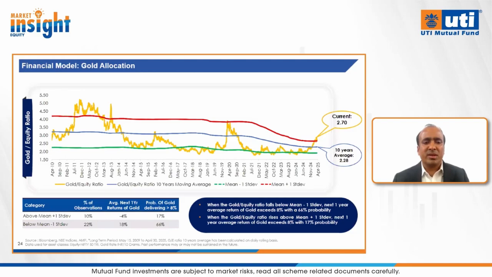Contrary to this, whenever the gold to equity ratio is significantly below the mean, which is below minus 1 standard deviation, there are 22% such observations in the last 25 odd years. On average, the next 1-year gold return is about 18%, which is significantly better compared to long-term averages of gold. At the same time, the probability of generating more than 8% return is significantly higher at 66%. So in UTI Multi Asset Allocation Fund, we use this analysis to gauge where gold is headed, and accordingly we keep changing the allocation towards gold.